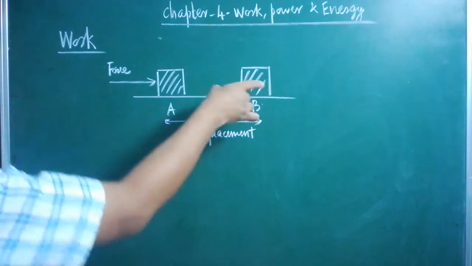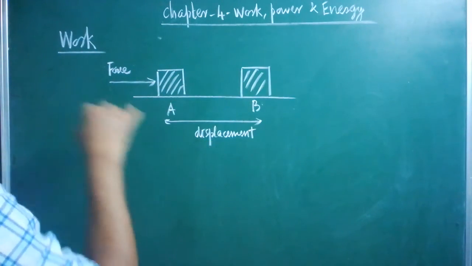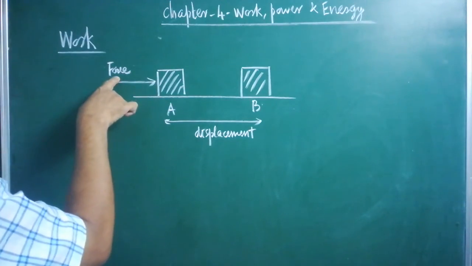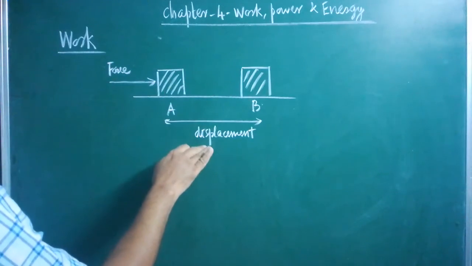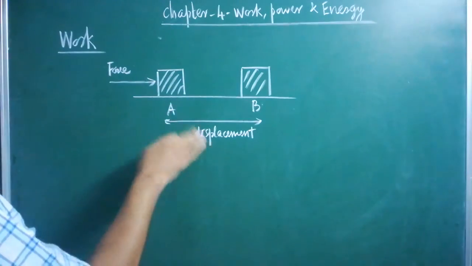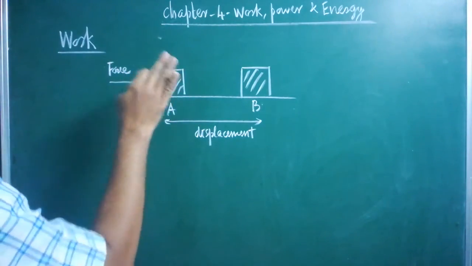So the body is displaced through some distance, and that is called displacement. Due to the application of force, the body is displaced. After noticing the displacement, we can say that some work has been done here.